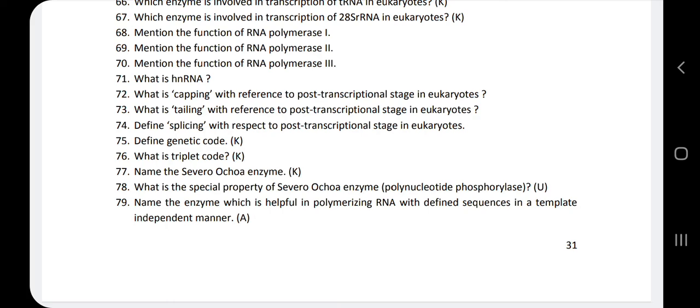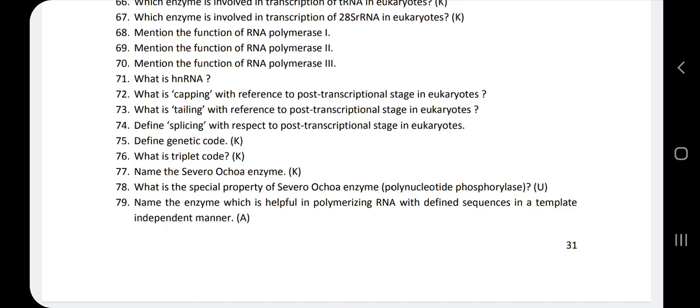Next, 76th question. What is a triplet code? Triplet code is 3 nucleotides together coding for one particular amino acid in the protein synthesis. So the triplet code is 3 nucleotides which codes for one particular amino acid during the protein synthesis.